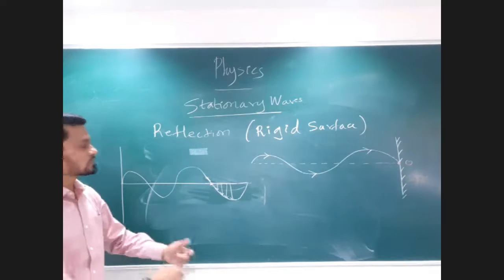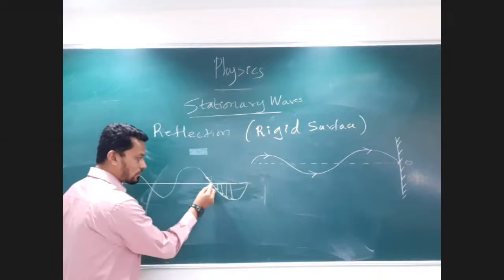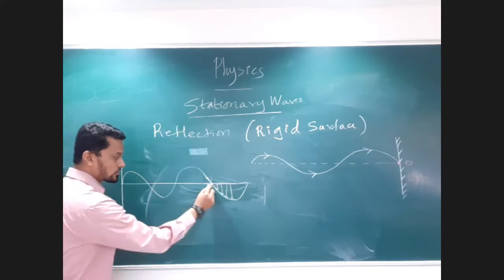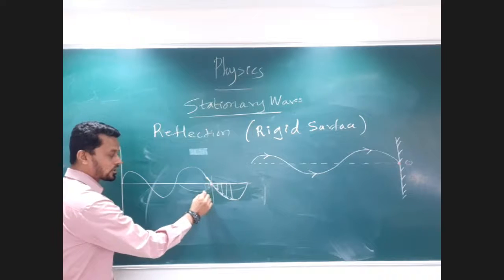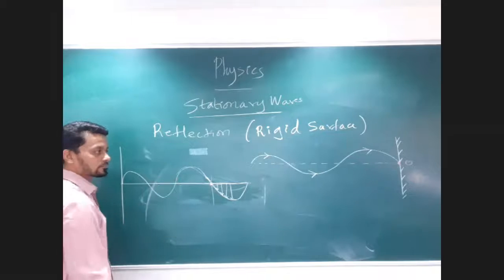So how does it start vibrating in the upward direction? Isn't it that after reflecting, my wave will not go something like this? Because if it goes something like this, the particles are vibrating in the downward direction. So my reflected wave should go something like this.